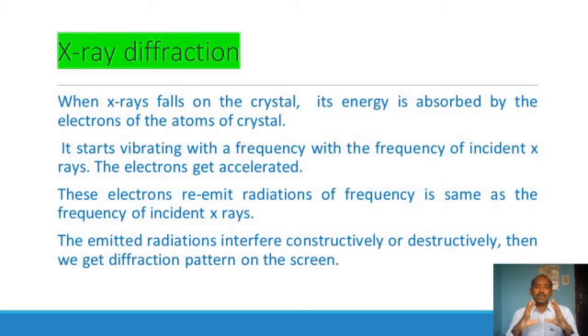Then the electron gets accelerated, and these electrons re-emit radiation with the same frequency and energy as the incident X-rays. This emitted radiation interferes constructively and destructively, and then it forms a diffraction pattern on the screen.